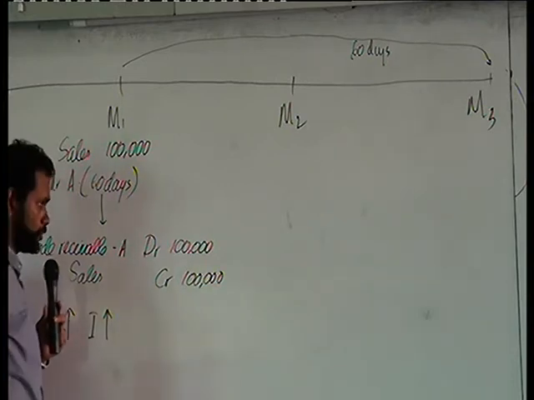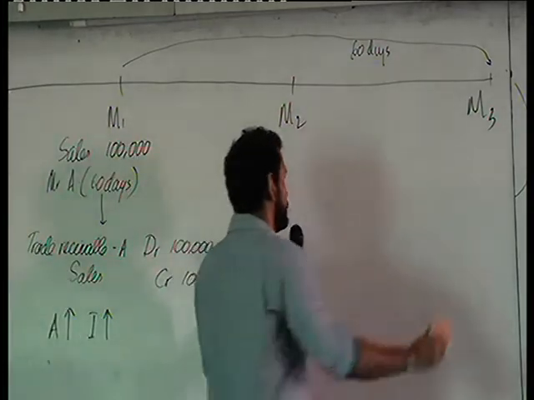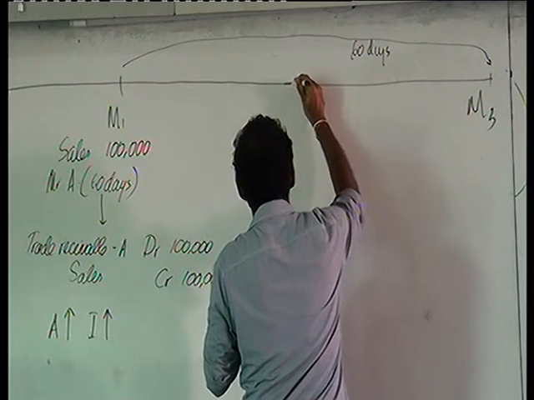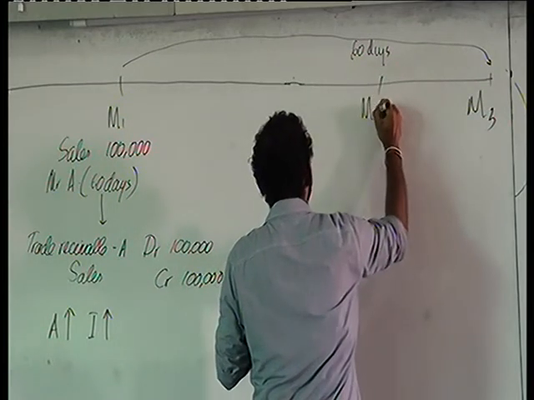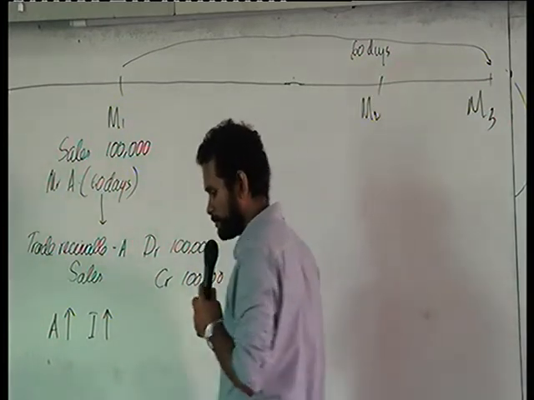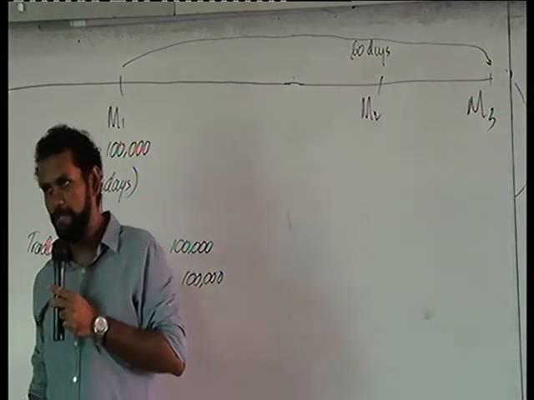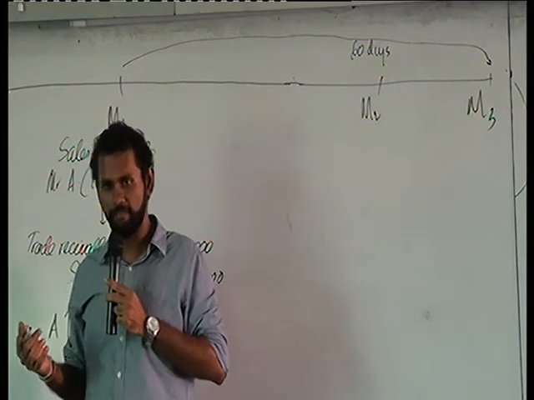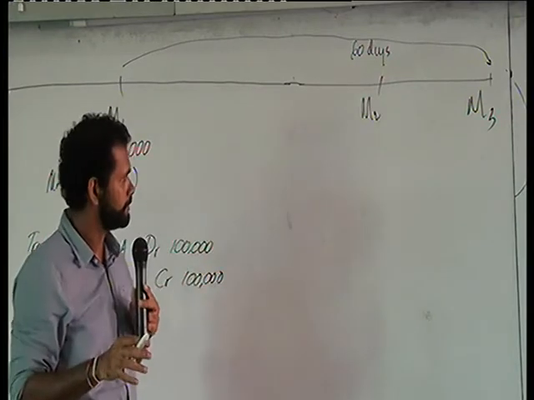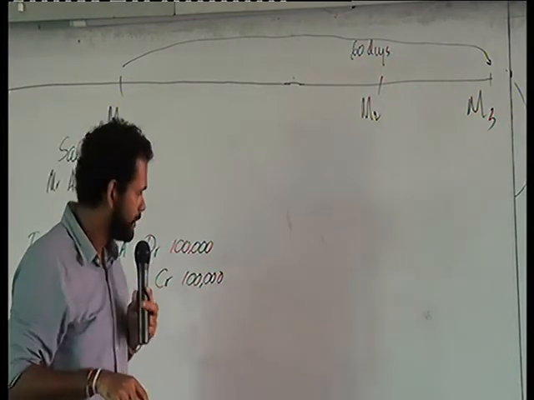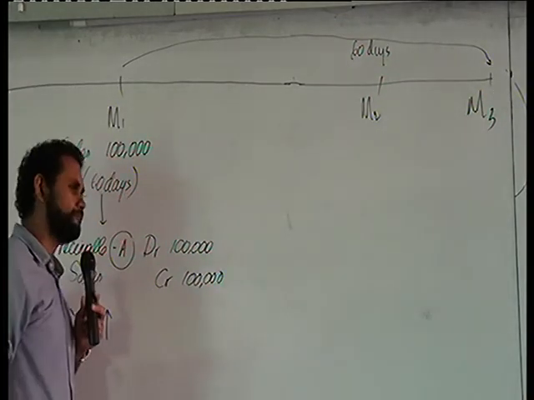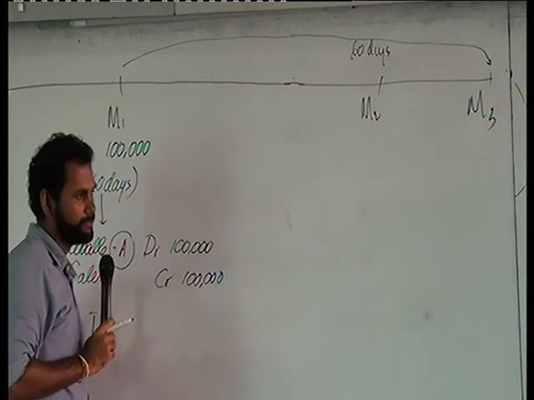Now we are supposed to receive it by the third month. Let's say before the third month, in the second month, we have identified that Mr. A is facing some financial difficulties.